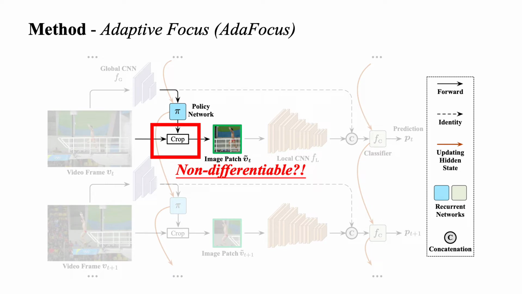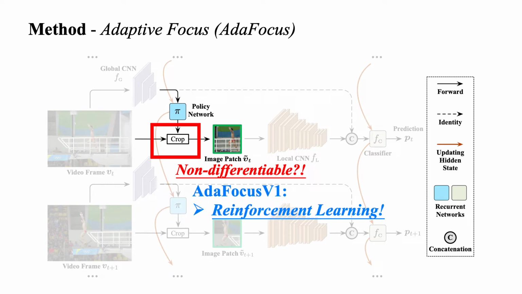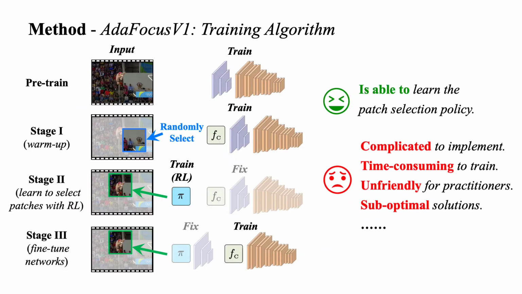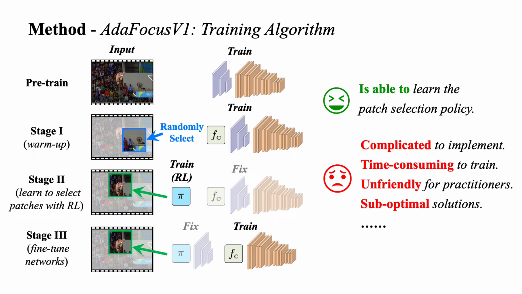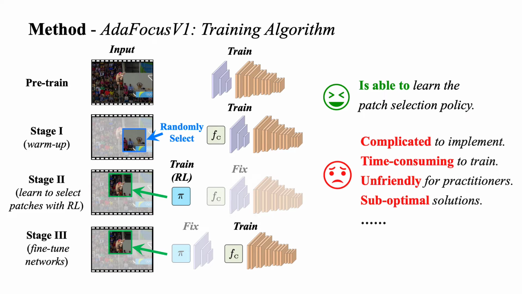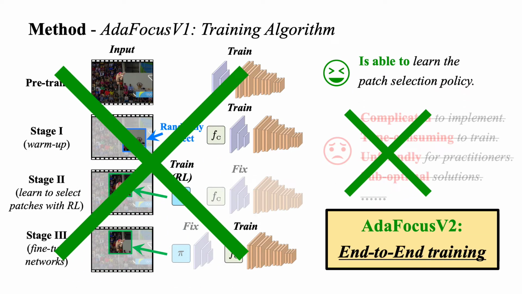An important problem for AdaFocus is how to train the policy network. The original AdaFocus V1 network needs to be trained with a complicated 3-stage training pipeline, resulting in long training time, suboptimal solutions, and being unfriendly to users. In this paper, we reformulate the training of AdaFocus as a simple one-stage and end-to-end trainable algorithm.